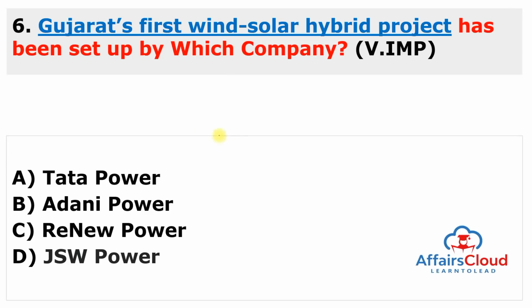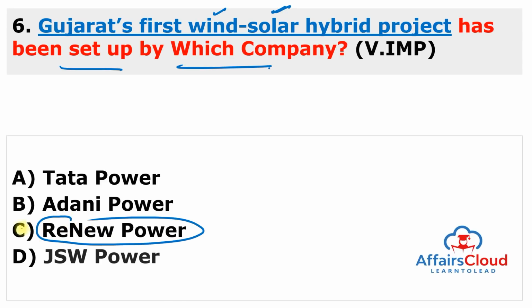Moving to next question. Gujarat's first wind solar hybrid project was being set up by which company? So this is a hybrid project because it is a mixture of wind and solar, and this is Gujarat's first hybrid project, and it is set up by Renew Power. So the answer of this question is C.